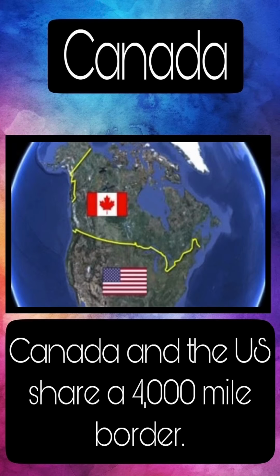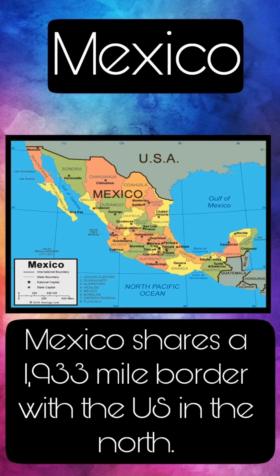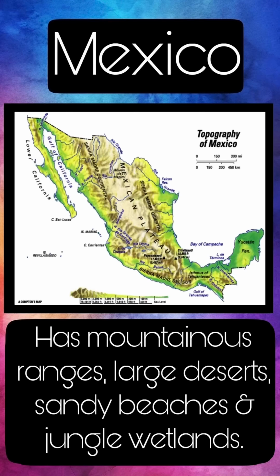Now let's talk about Mexico. Mexico is made up of 32 states. Mexico shares a 1,933-mile border with the U.S. in the north. The climate and land in Mexico varies greatly. There are flatlands and mountaintops. There are climates of rainforest, hot deserts, colder deserts, and humid subtropical regions. There are mountain ranges, large deserts, sandy beaches, and jungle wetlands in Mexico.